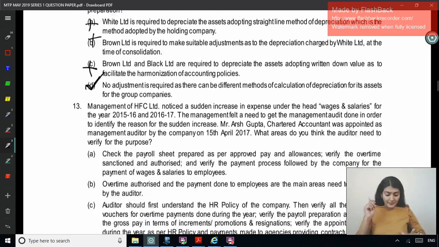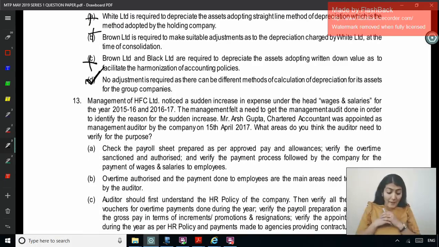Right, next one, question number 13. Management of HFC Limited noticed a sudden increase in the expense under the head wages and salaries for 15-16 and 16-17. The management felt a need to get the management audit done in order to identify the reason for the sudden increase. Arsh Gupta, CA, was appointed as management auditor by the company on 15th April. What areas do you think the auditor needs to examine and verify for the purpose?